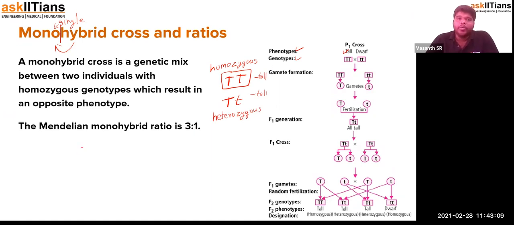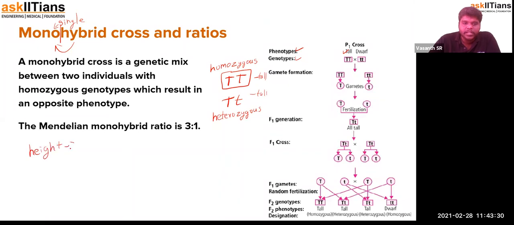And when you talk about the Mendelian cross, we call it the Mendelian monohybrid cross. So crossing a plant with 2 different expressing traits for the same character, I repeat. The character here is height.